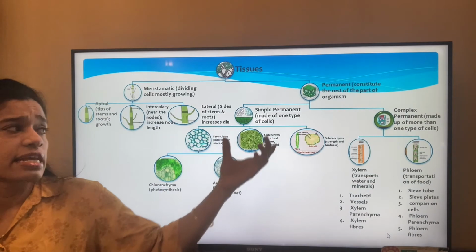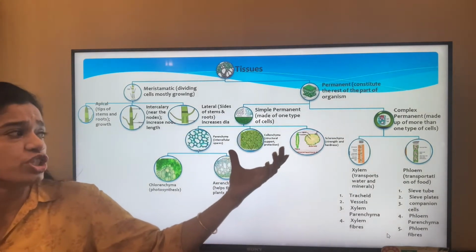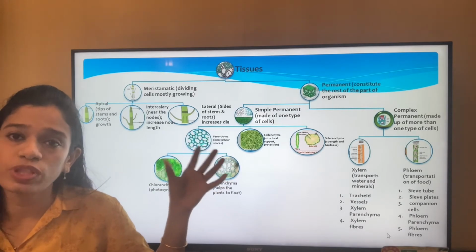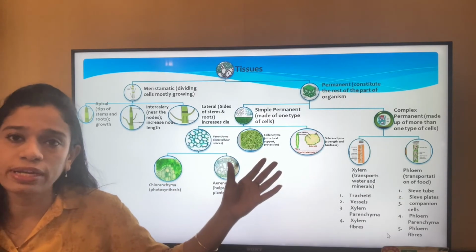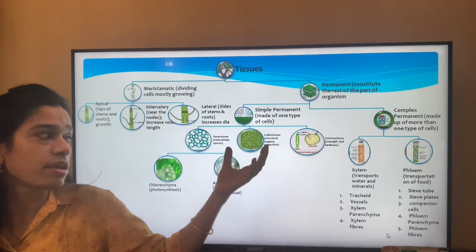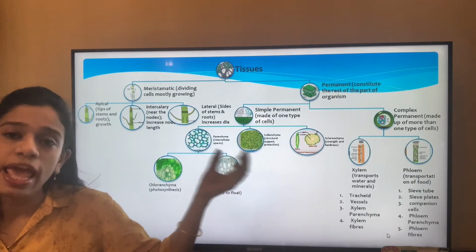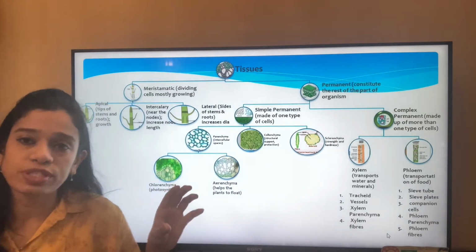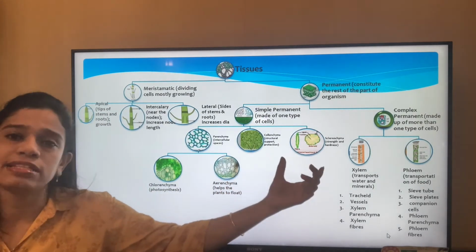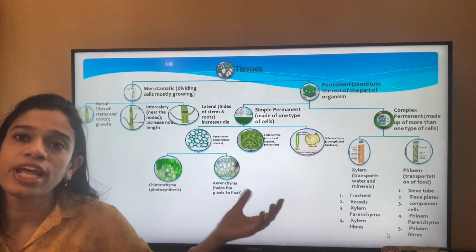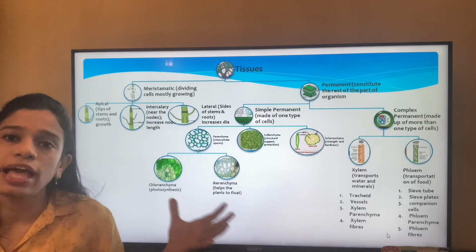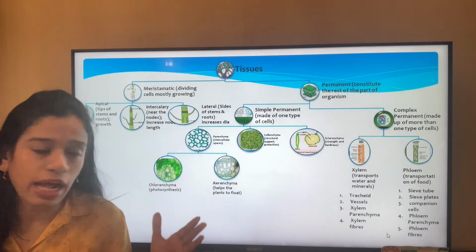So under simple permanent tissue we can differentiate parenchyma with lots of intercellular spaces, collenchyma which gives structural support and protection to the plant and has a lining outside the cell, and sclerenchyma which is quite rigid, and the presence of lignin also helps give strength and hardness to the plants.